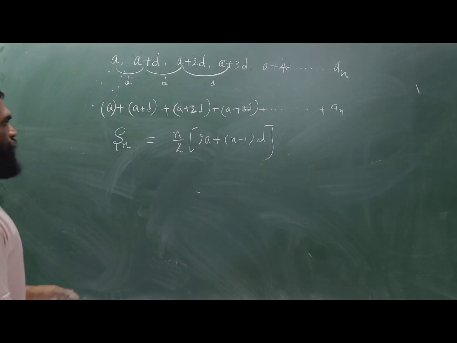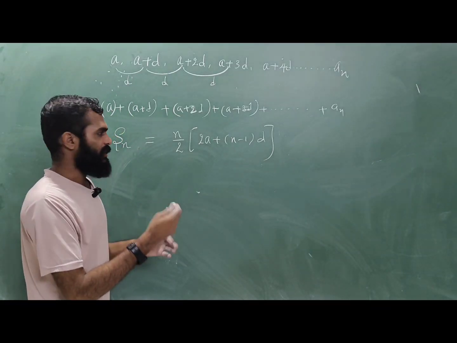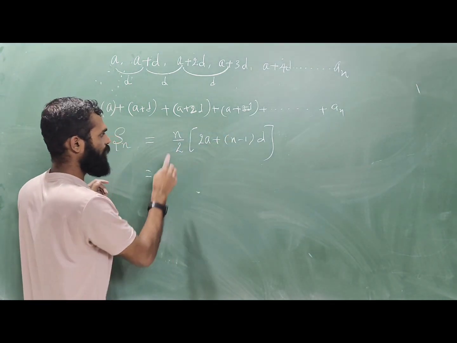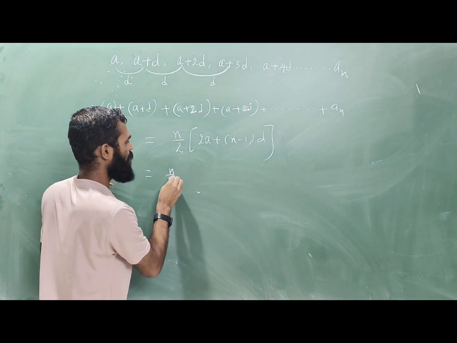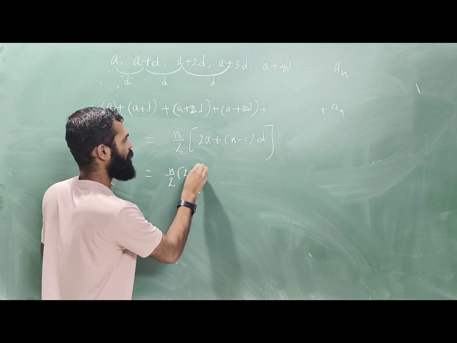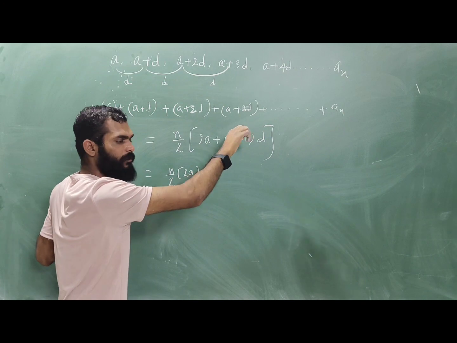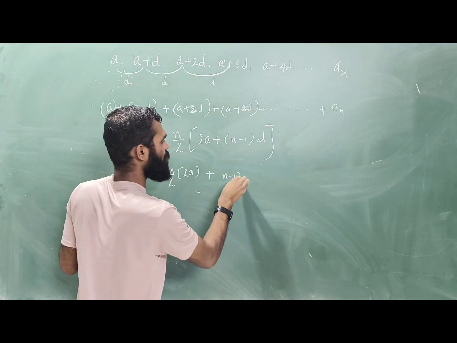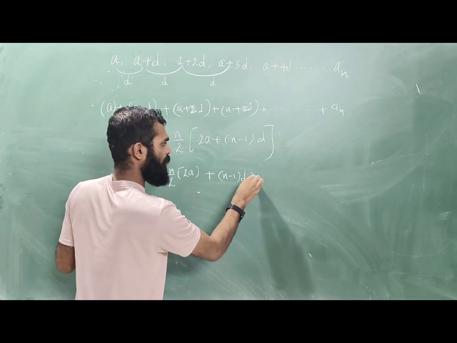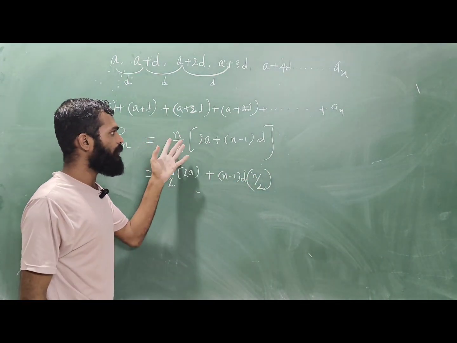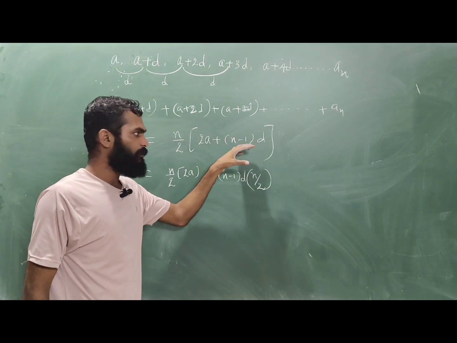Now, let's do some multiplication here. Let's multiply this to all the things in the bracket. So n by 2 into 2a, plus n by 2 into the whole term n minus 1 into d. We have multiplied n by 2 for both terms present in the bracket.